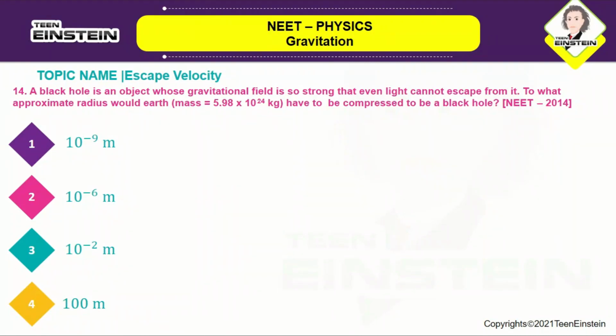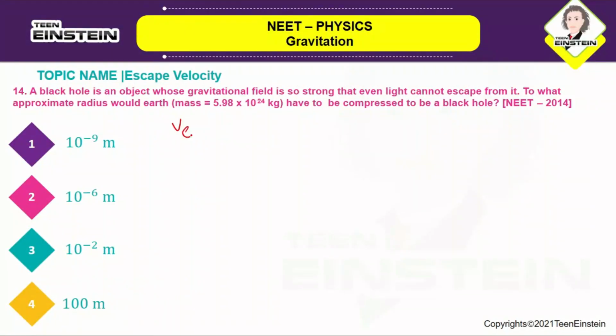Okay, so here again VE is given by root of 2GM by r, which is equivalent to c. Okay, so r is equal to 2GM by c square.